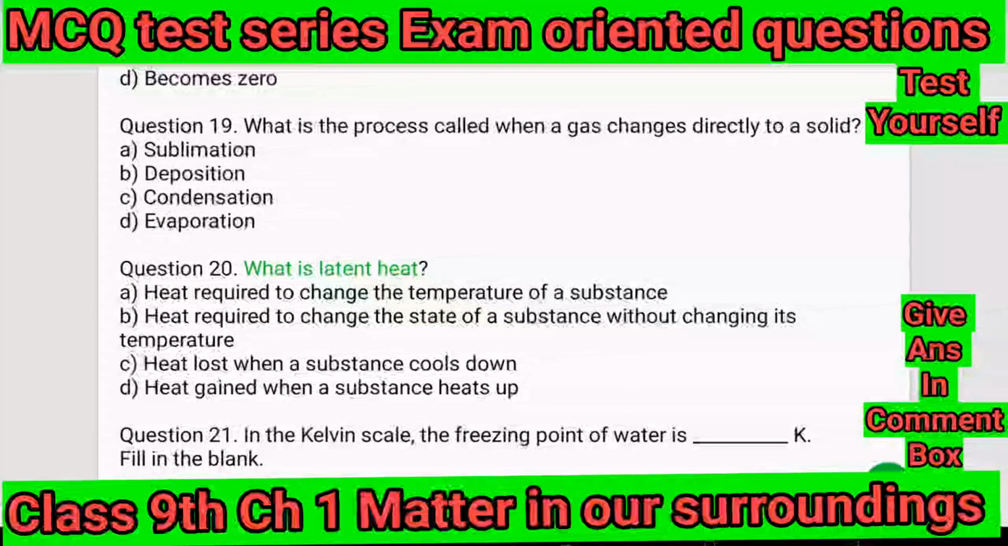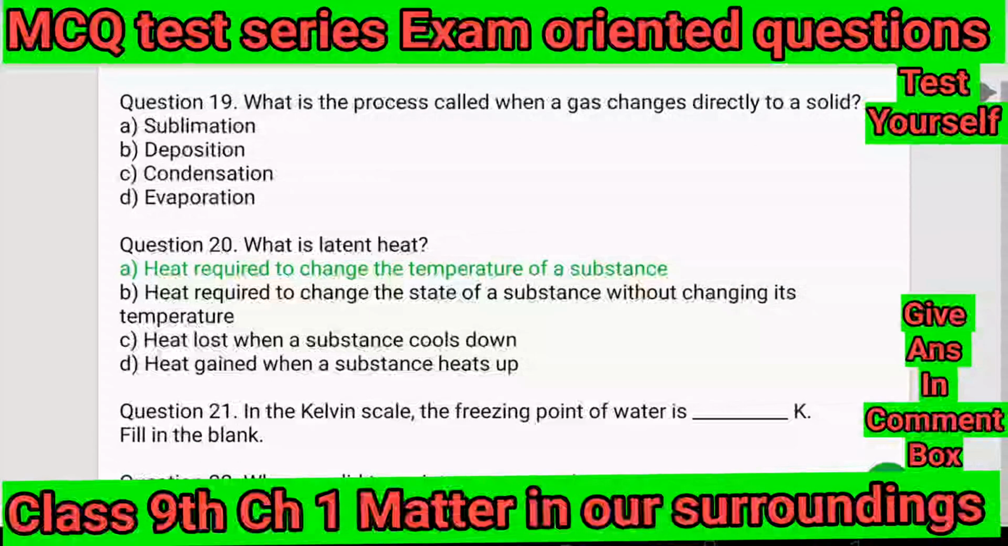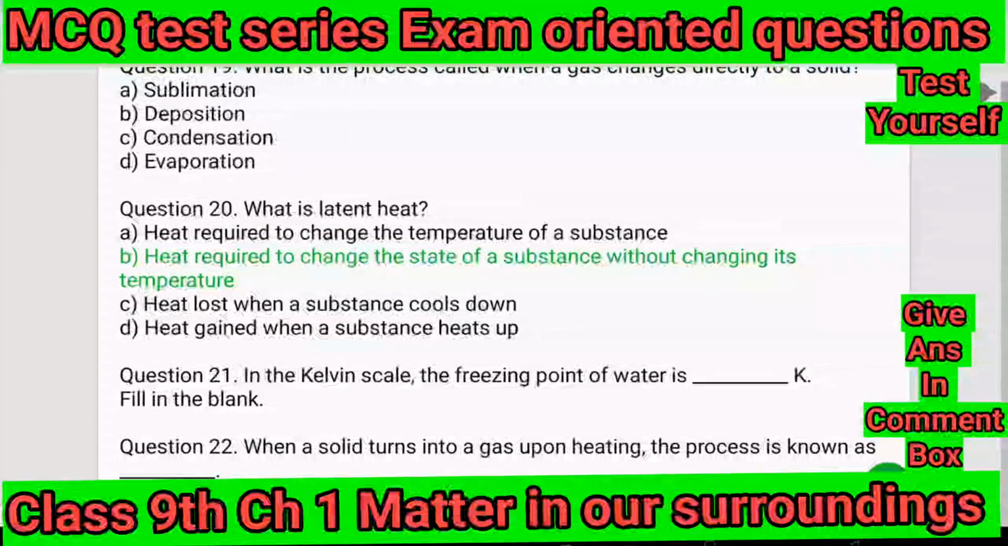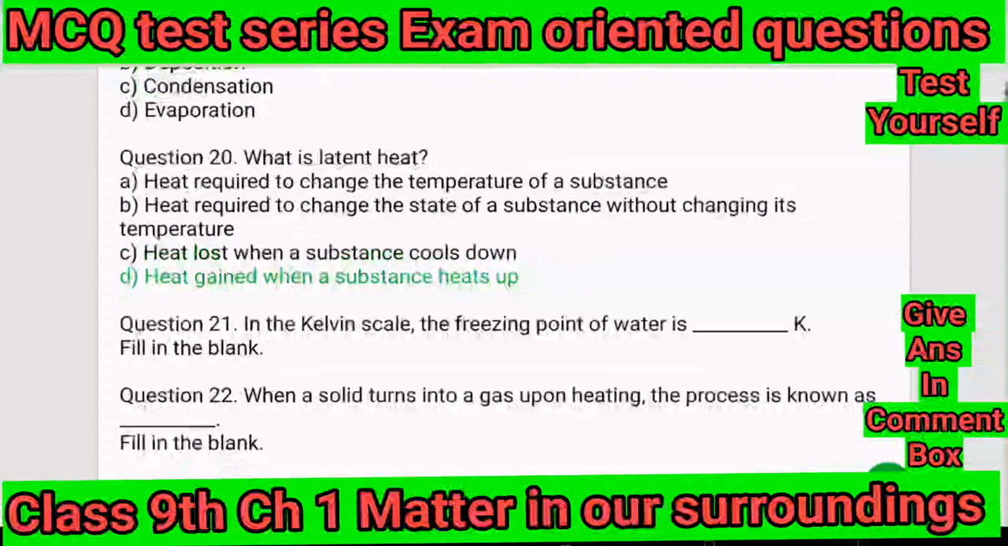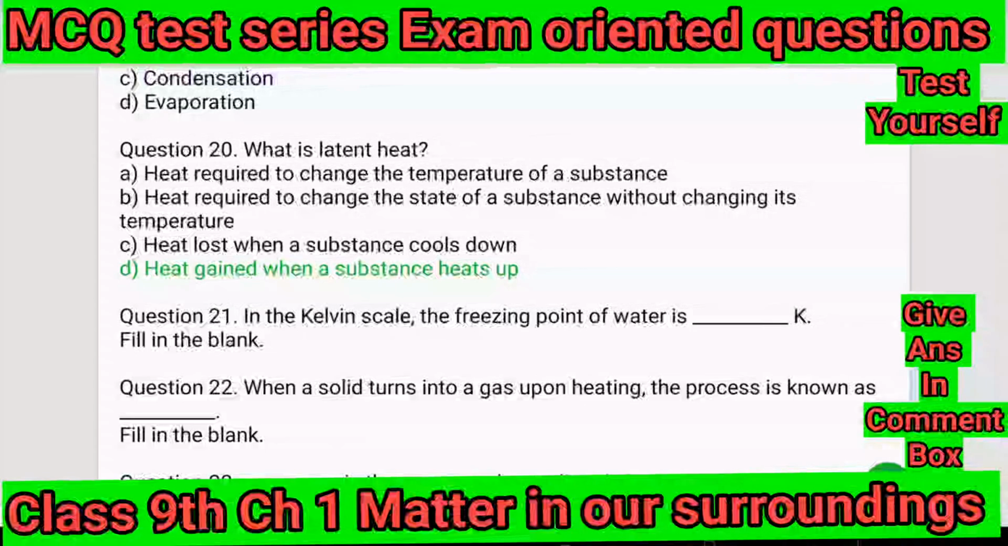Question 20. What is latent heat? A. Heat required to change the temperature of a substance. B. Heat required to change the state of a substance without changing its temperature. C. Heat lost when a substance cools down. D. Heat gained when a substance heats up.